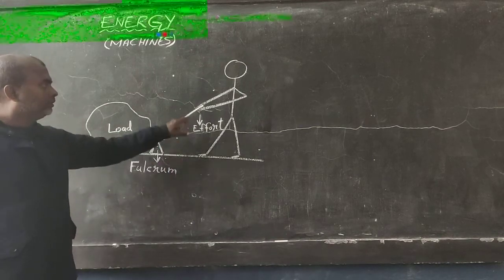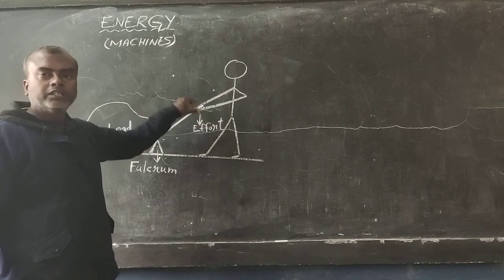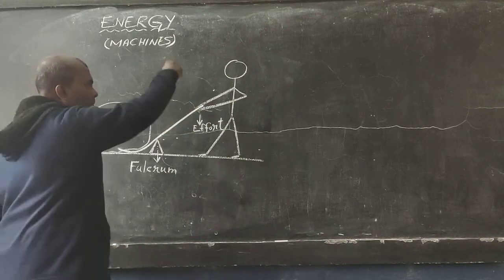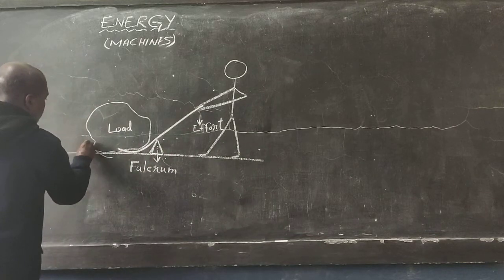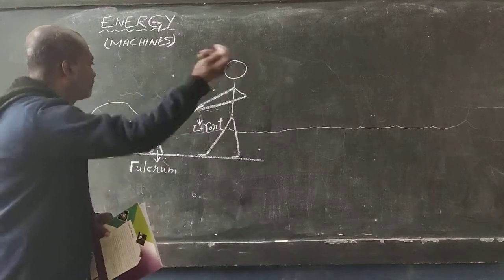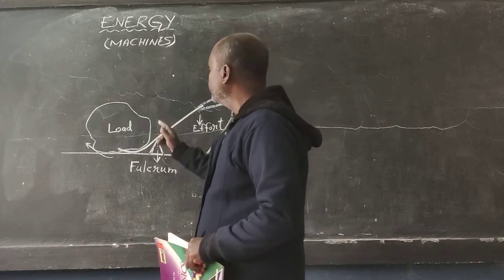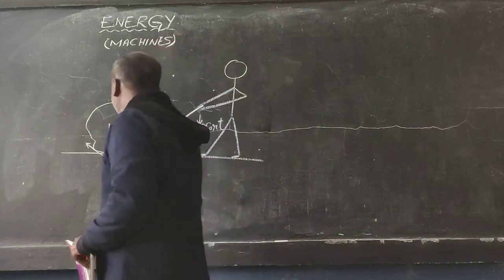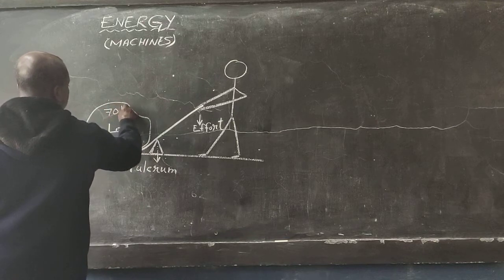This is the load. Here is the man who is holding the machine; he applies the effort. If he applies effort in downward direction, this stone is going to move this way. So now, suppose the weight of this load is, say, 670 kg.